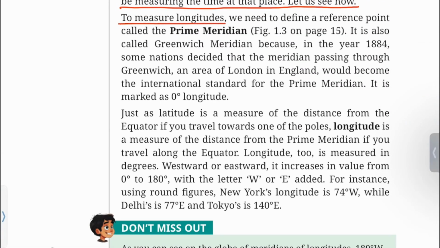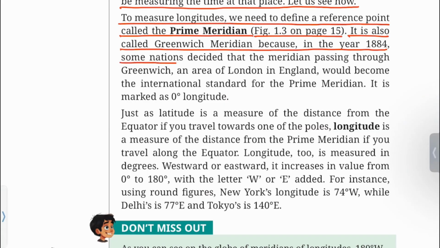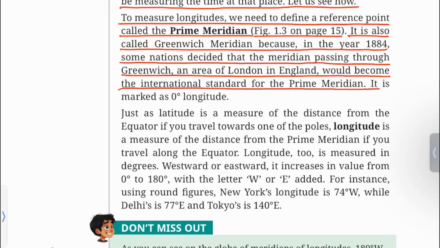To measure longitudes, we need to define a reference point called the prime meridian. Figure 1.3 on page 15. It is also called Greenwich Meridian because in the year 1884, some nations decided that the meridian passing through Greenwich, an area of London in England, would become the international standard for the prime meridian. It is marked as 0 degree longitude.